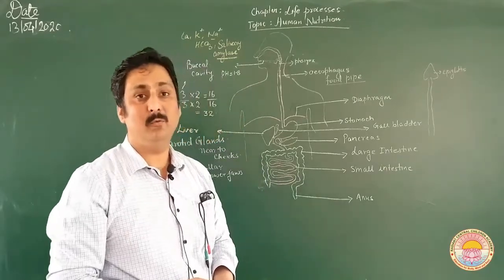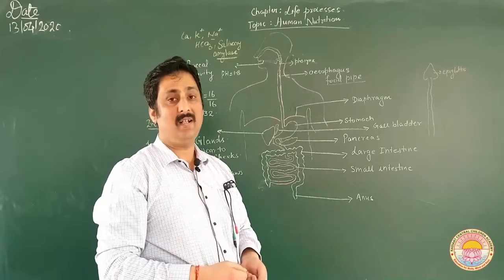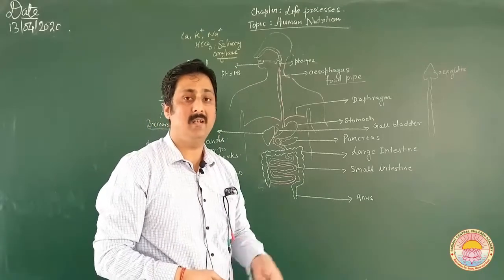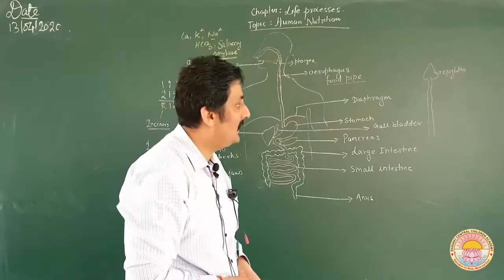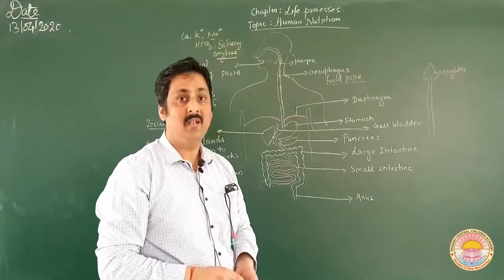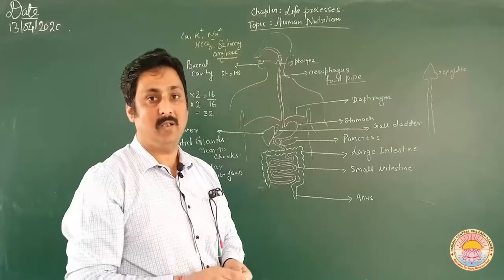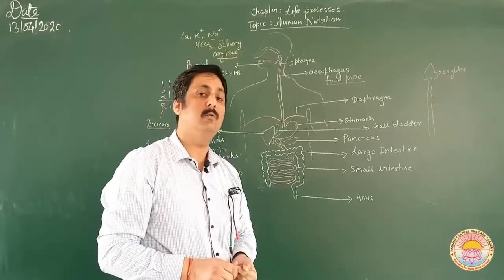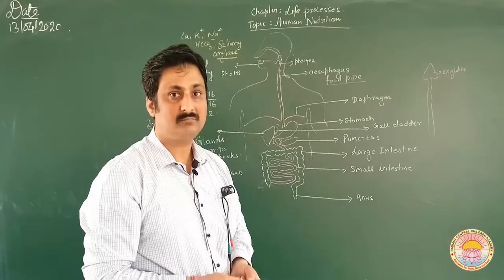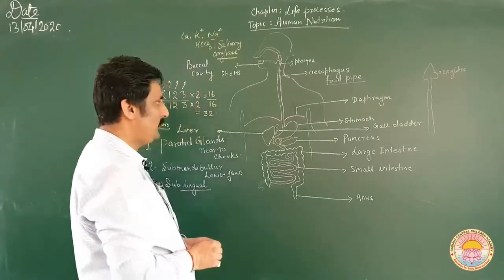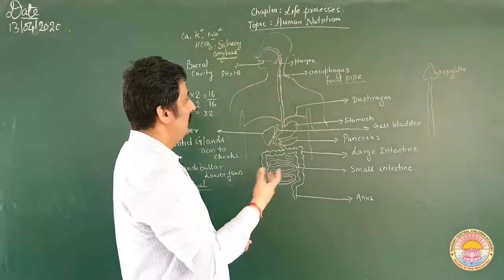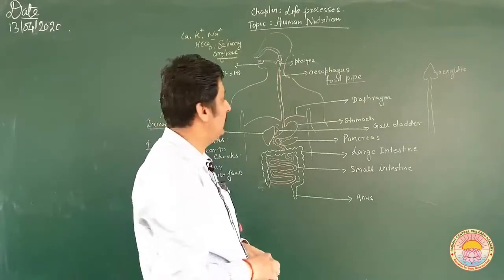Sometimes while eating food we talk, and at that time the food can enter the windpipe. It becomes a problem for us. So this cartilaginous flap-like structure protects the windpipe so that the food may not enter the windpipe as such.